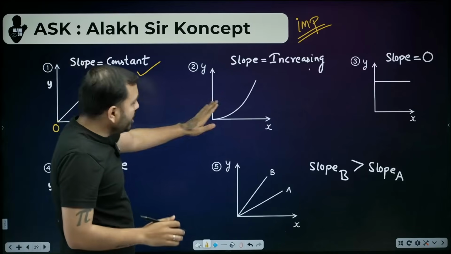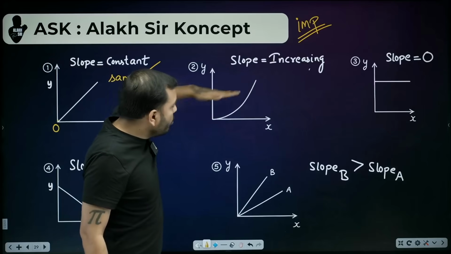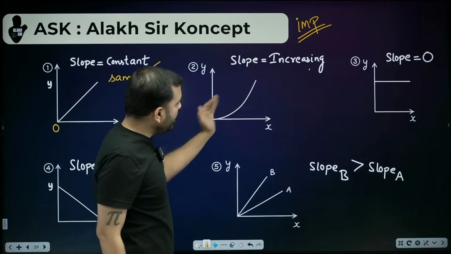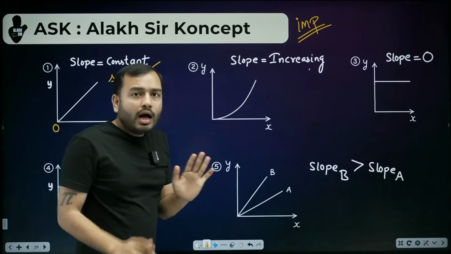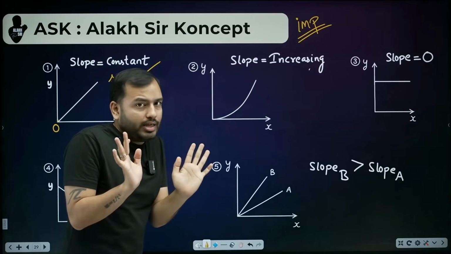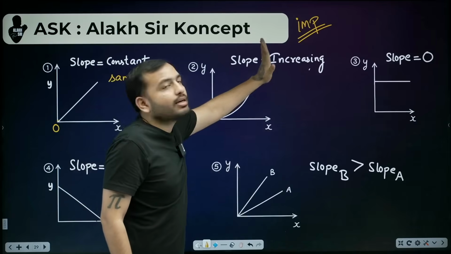Okay. Now look at this. Suppose this line is not straight. It's something like this. The curve can be like this or like this, any kind of curve. If the line is not straight, beta, then your slope is changing. Like in this case, it is increasing.